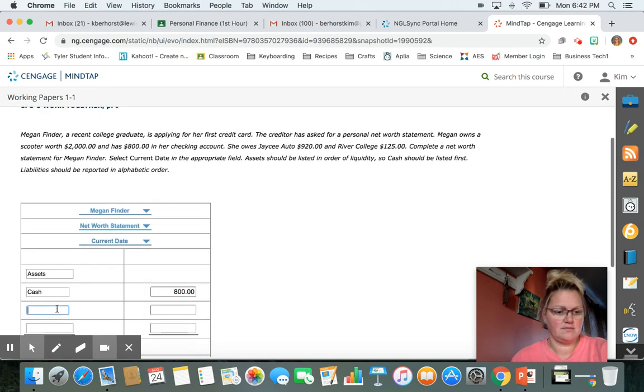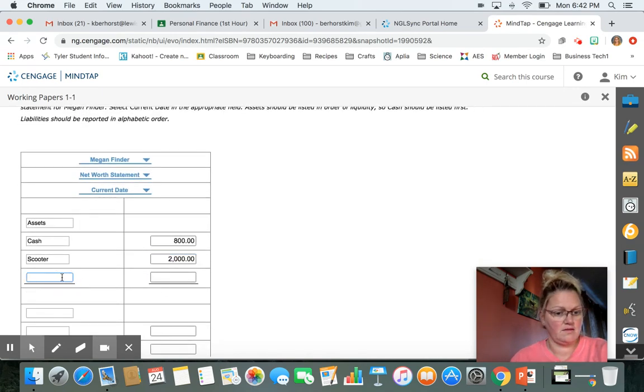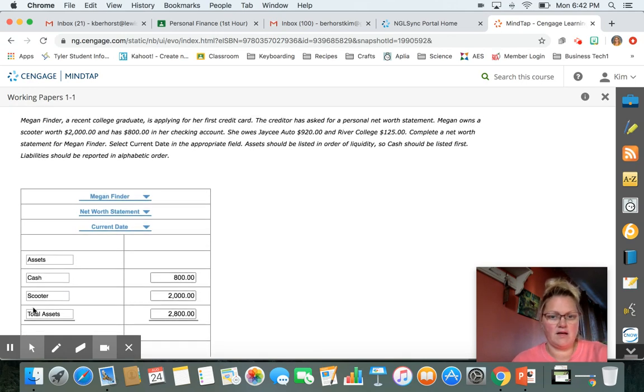Next, we have a scooter, right? And it's worth $2,000. And then we have total assets, total of $2,800. And here we have liabilities. And then we have JC Auto and River College.